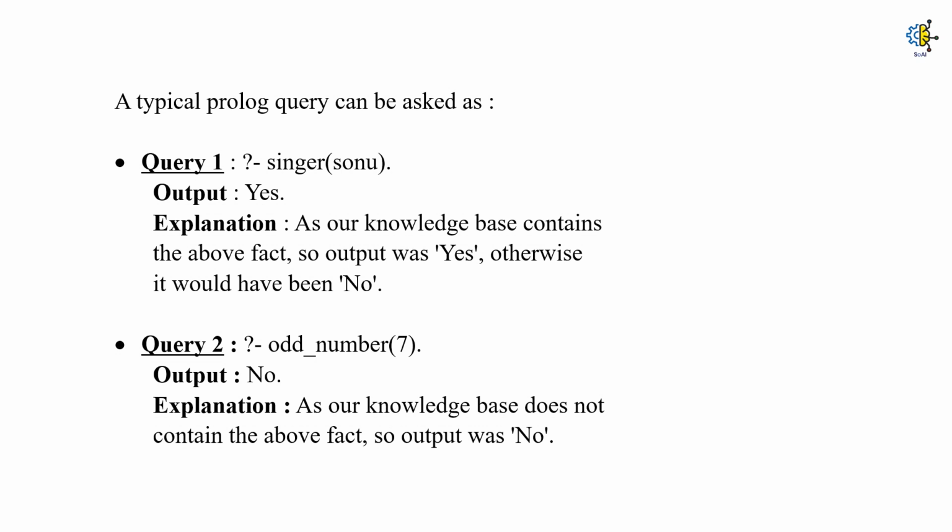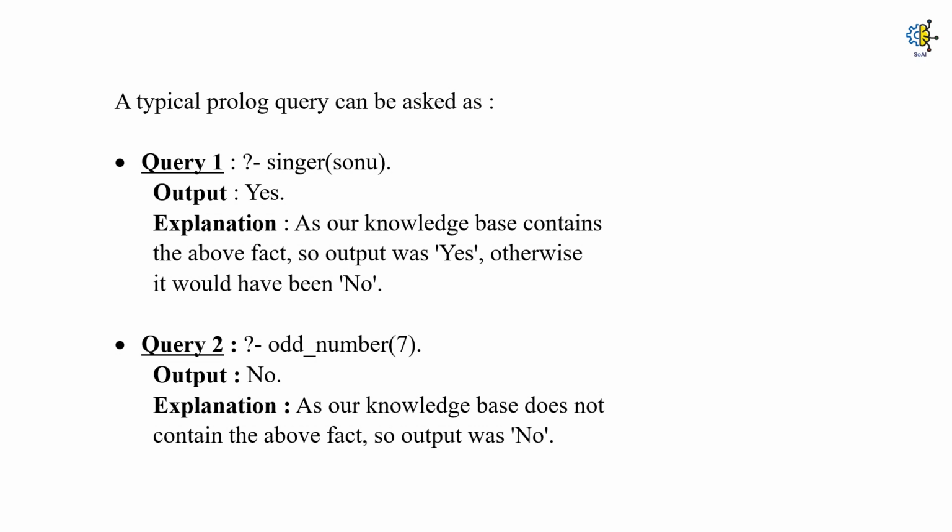Coming to the next query, it goes: is 7 an odd number? The output here is no. Why? Mathematically 7 is an odd number, but how will a computer know? Because the computer hasn't read a textbook of mathematics. It only delivers the result based on programs and software.